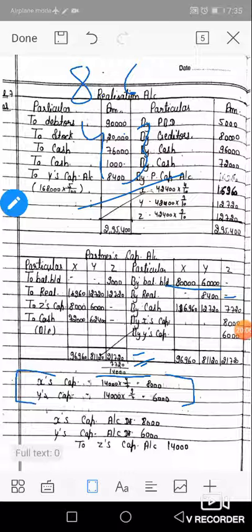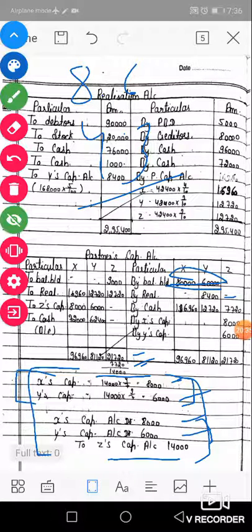14,000 into the capital ratio 80 and 60, that is 8:6 or 4:3. So 14,000 into 4 upon 7 and 14,000 into 3 upon 7. So 8,000 is debited to X and 6,000 is debited to Y, and 14,000 is credited to Z. Journal entry: pass X's capital account DR, Y's capital account DR to Z's capital account. This is the only new matter in case of insolvency of a partner.